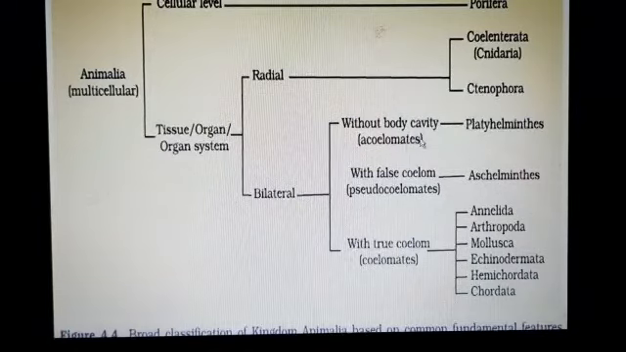Acoelomate: Platyhelminthes. Coelomate: Annelida, Arthropoda, Mollusca, Echinodermata, Hemichordata, Chordata. Then we read all these phyla and their characteristics in my next video: Porifera, Coelenterata, Ctenophora, Platyhelminthes, Aschelminthes, Annelida, Arthropoda, Mollusca, Echinodermata, Hemichordata, and Chordata. This is all for today.